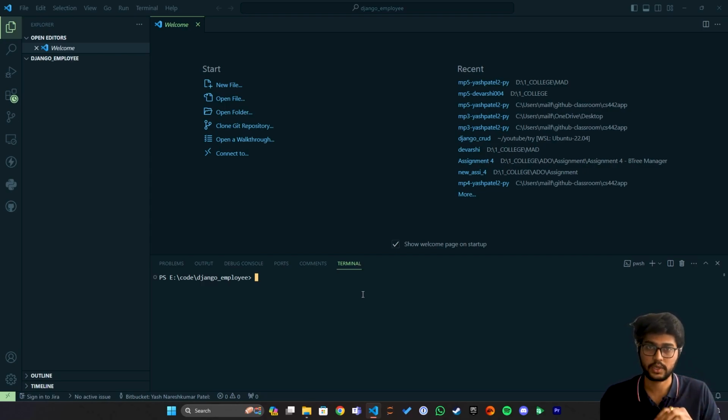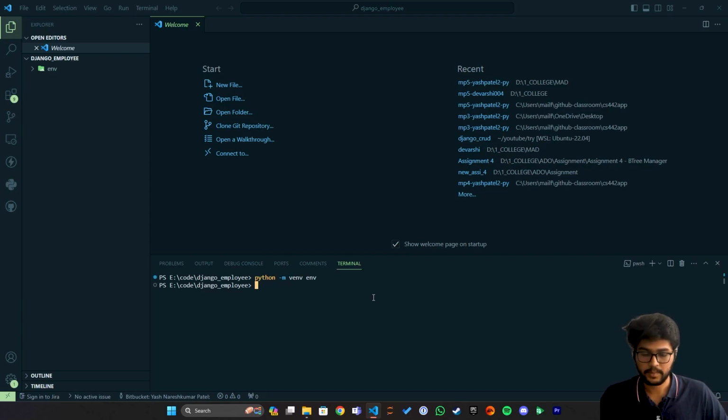It will not be installed globally. So I'll say python -m venv env. Here python -m venv is the main command and env is the virtual environment name. If I hit enter, it will create the env folder which will contain all the Python files. It will take some time.